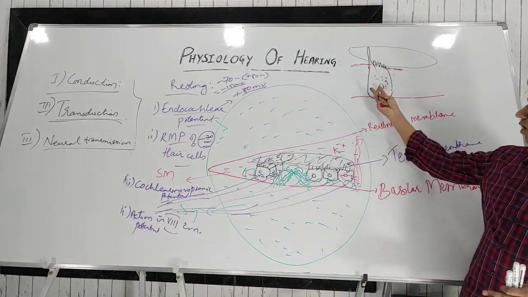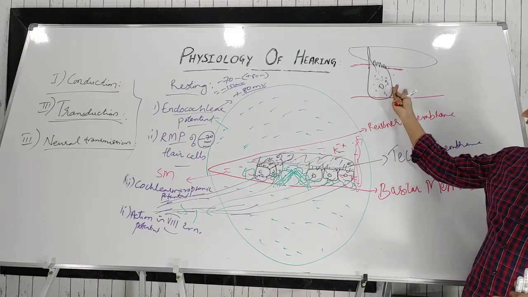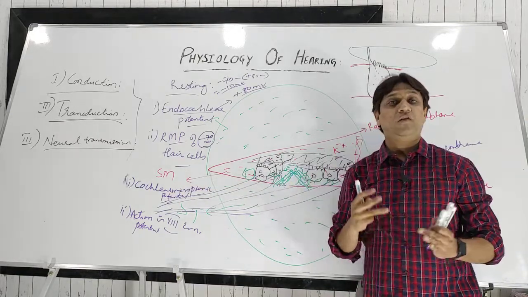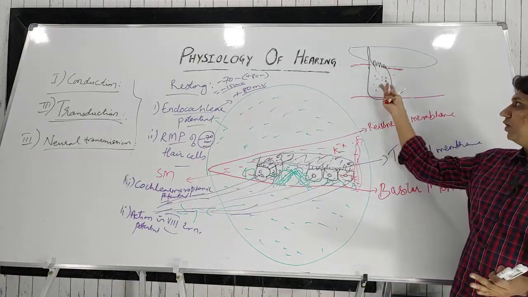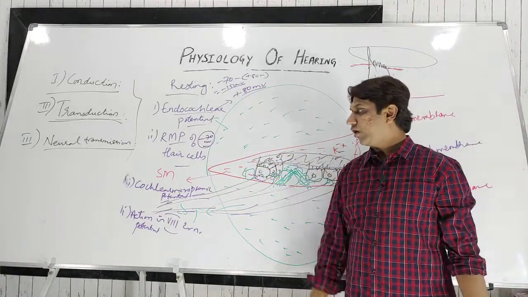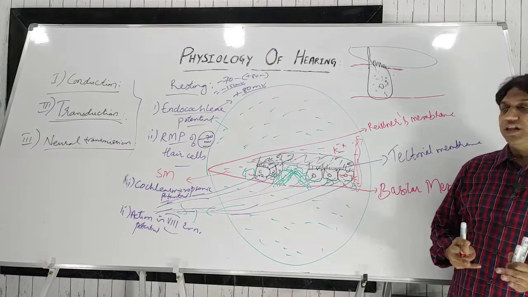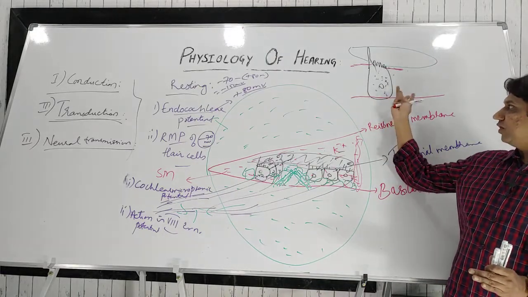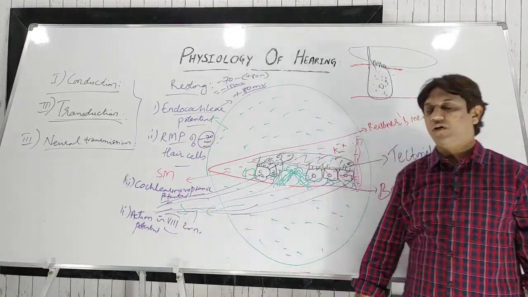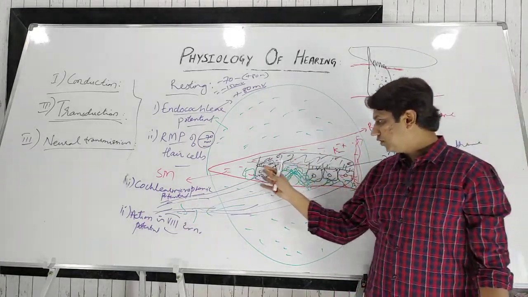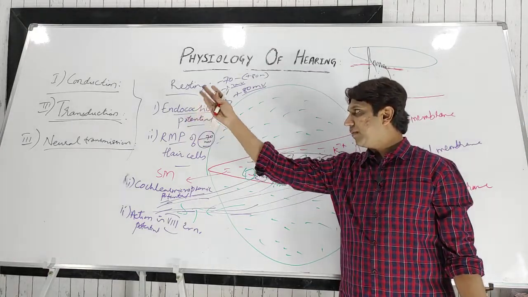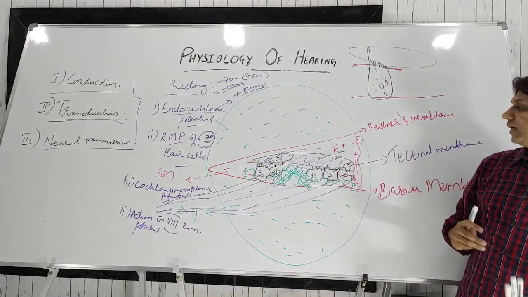So the sum of the receptor potentials of all the hair cells when recorded extracellularly is known as the cochlear microphonic potential. I repeat, the summed extracellular recording of all the receptor potentials of the hair cells is known as the cochlear microphonic potential. It is a generator potential, not the action potential. Okay, now this generator potential is ultimately converted into the action potential of the nerve, from these hair cells. Okay, so that is the transduction, the mechanical energy is converted into electrical energy.